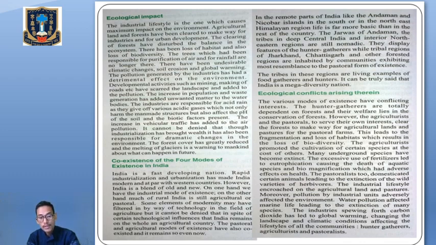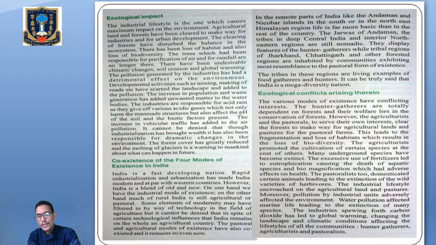Some elements of modernity may have filtered in by way of technology in the field of agriculture, but it cannot be denied that in spite of certain technological influences, India remains on the whole an agricultural country. It's true. Though there are different types of technologies which have been developed in the field of agriculture, and though they are using them, we cannot deny that India is totally dependent on agricultural products. It is an agricultural country. The pastoral and agricultural modes of existence have also coexisted, and it remains so even now. That means the pastoral and the agricultural modes of existence are still existing together.